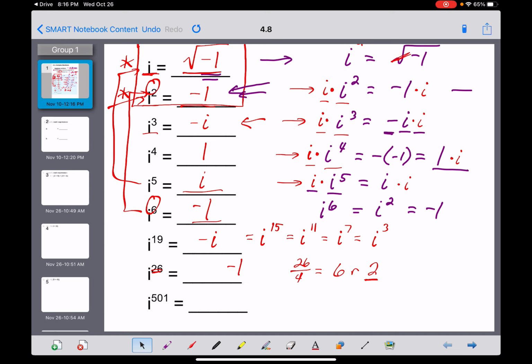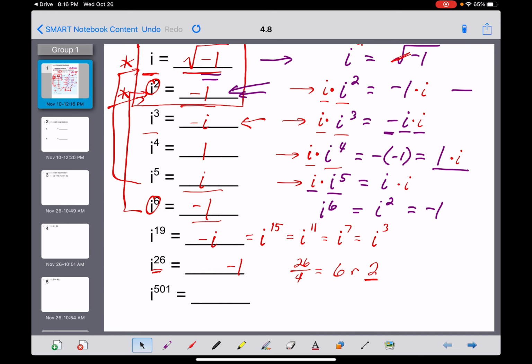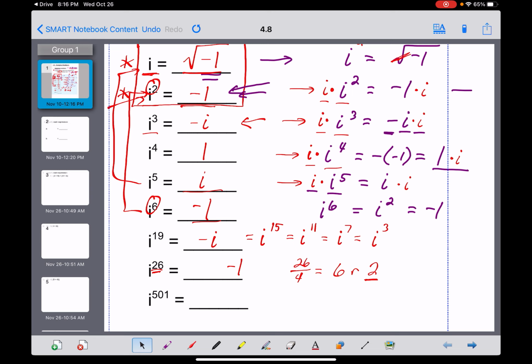I to, ooh, that was ugly, sorry. Why is that not moving here? I give up. All right. Nope, forget it. Leave it there.